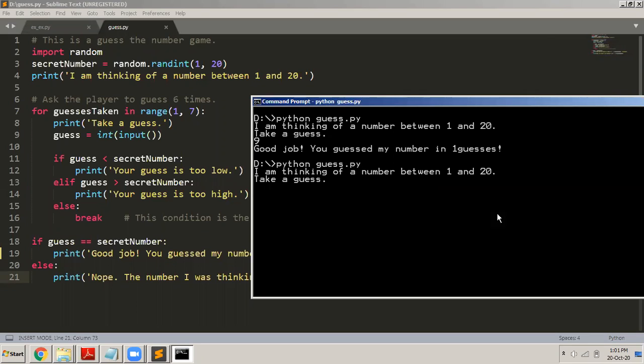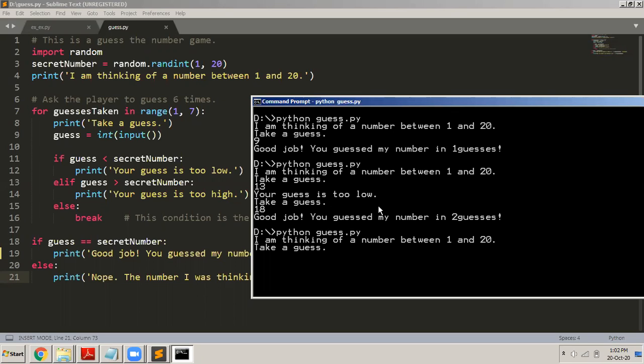I'll run this program once again. So let us say I said 13. But now it says that no, your guess is too low, means the number is above 13 and below 20. So I have to guess it once again. Let us say I put 18. Good job. See, 2 guesses. So the number was 18. So I execute the program once again.